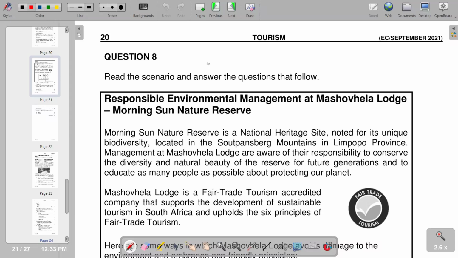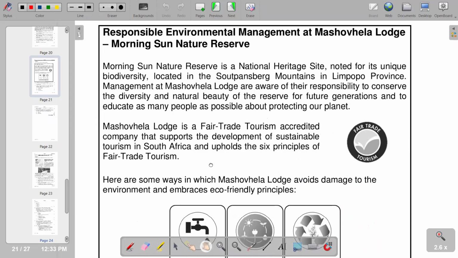So moving on to our question 8, it reads, read the scenario and answer the questions that follow. So we are given a scenario of responsible environmental management at Mashobela Lodge, Morning Sun Nature Reserve. Of course, we have information that we need to go through before you attempt to answer the questions that are given.